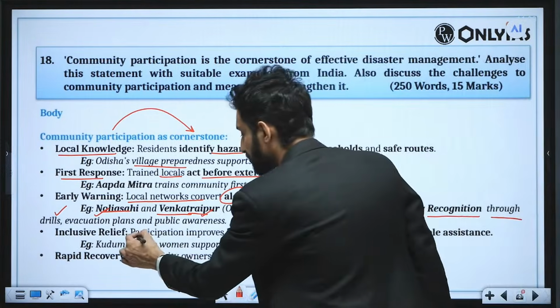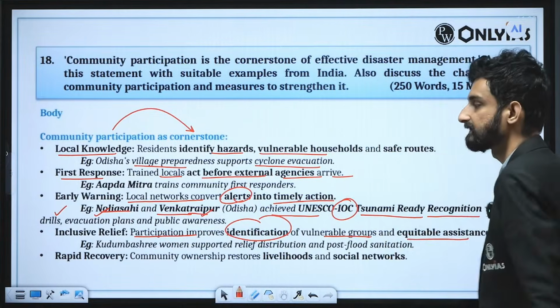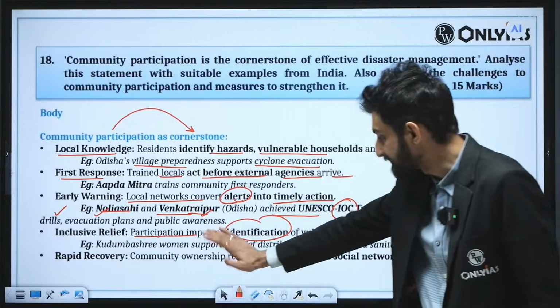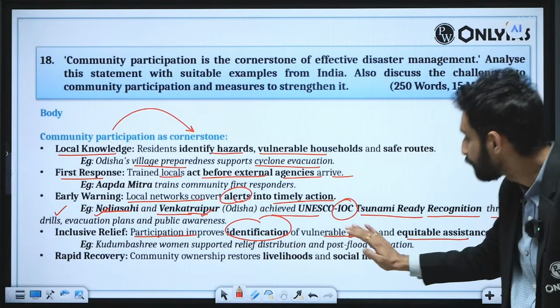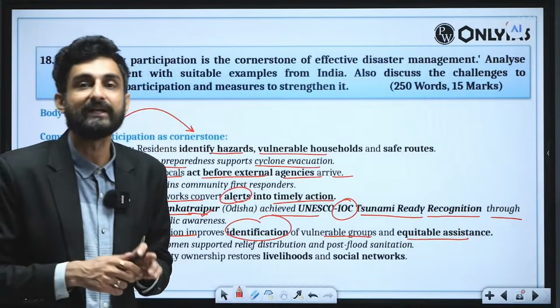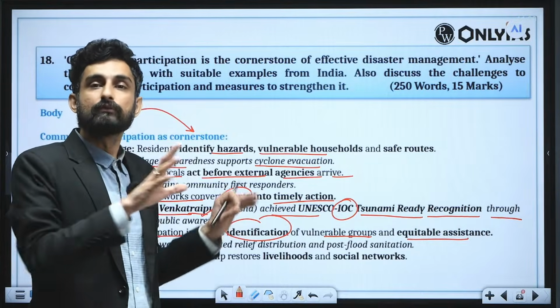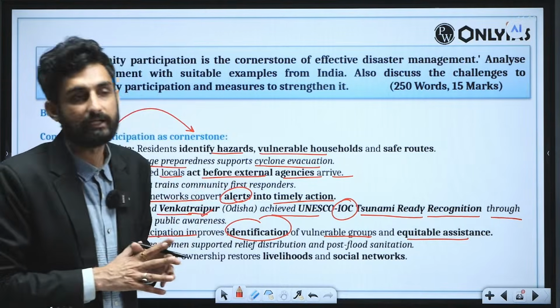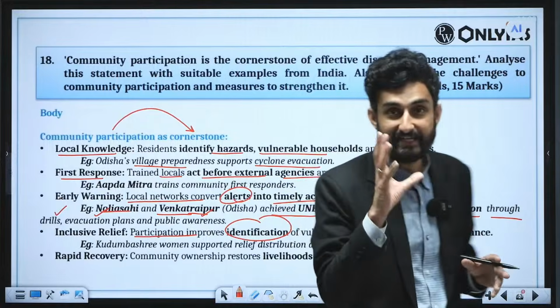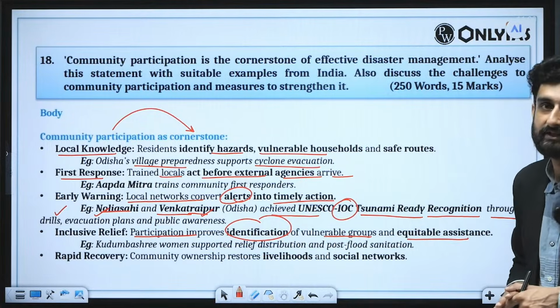Then inclusive relief: participation improves identification of vulnerable groups and equitable assistance. Example: the Kudumbashree women SHGs supported relief distribution and post-flood sanitation, and they were also responsible for providing relief during the COVID-19 pandemic. So the Kudumbashree model was also appreciated during the COVID-19 pandemic, and shows how SHGs can support relief distribution and post-flood sanitation.